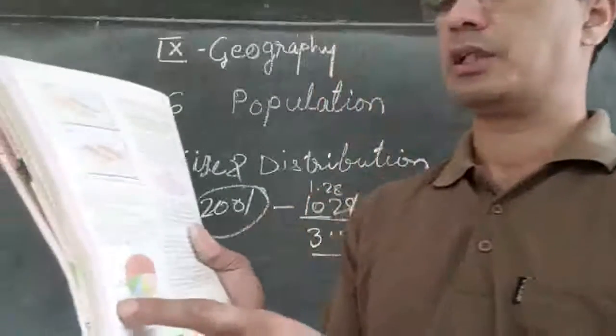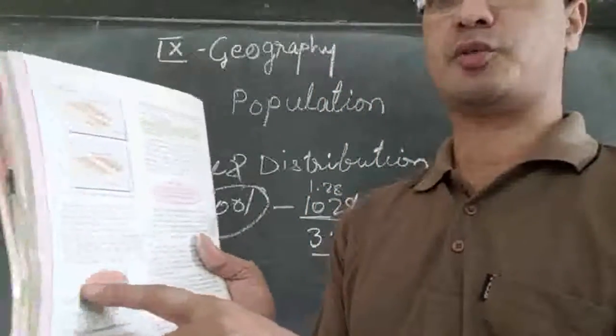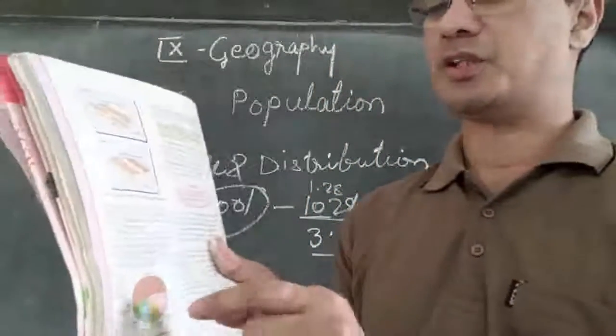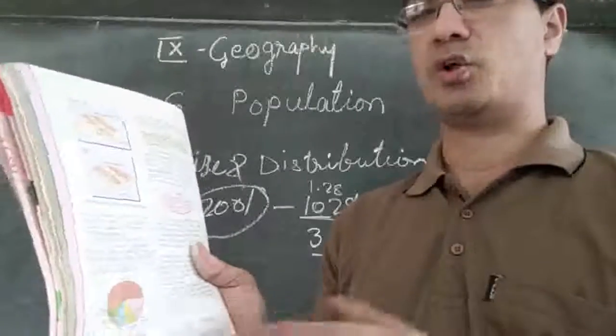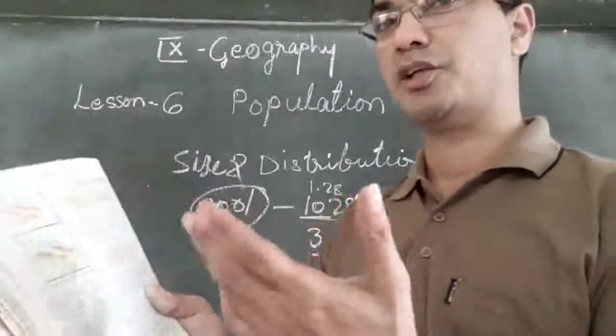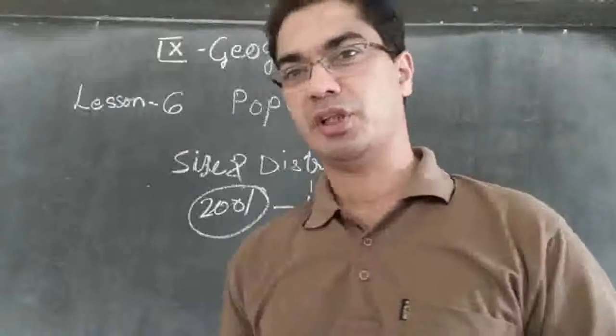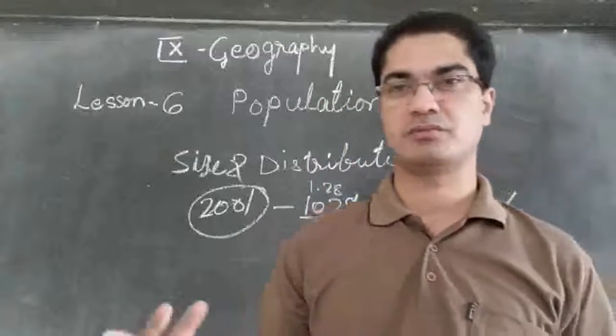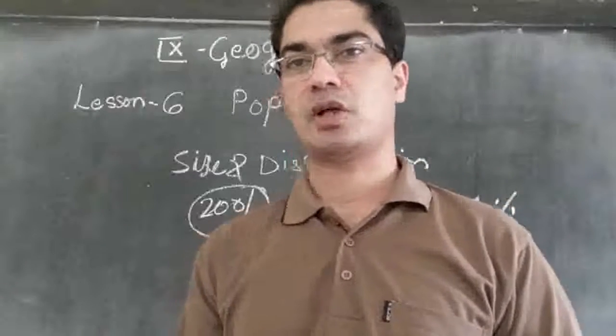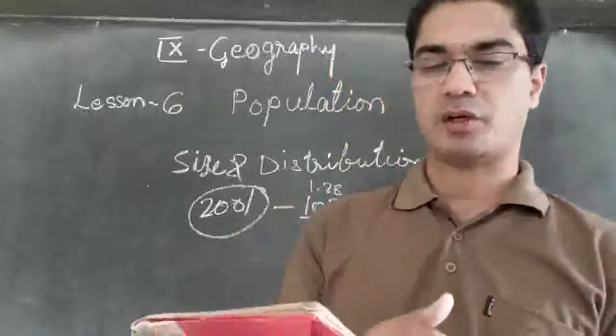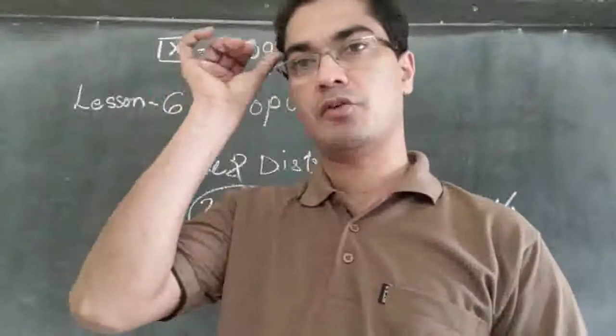So these are the states. Almost half of the population of India is within these 5 states. The other half of the population is distributed in the other 21, 22 states. So other states are having less population, but half of the population is found in these 5 states.